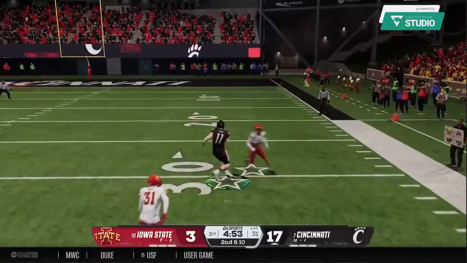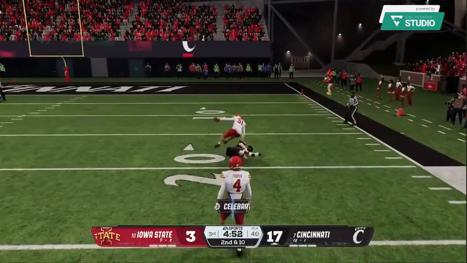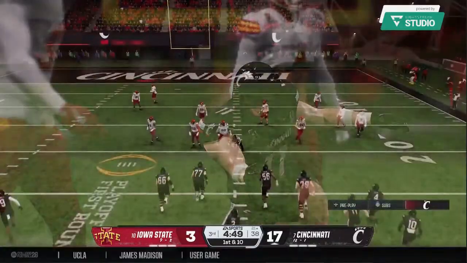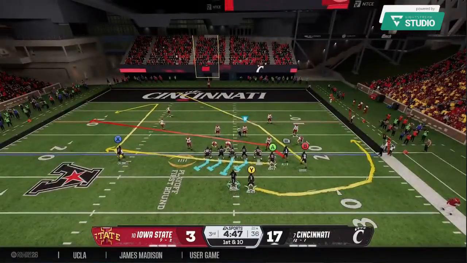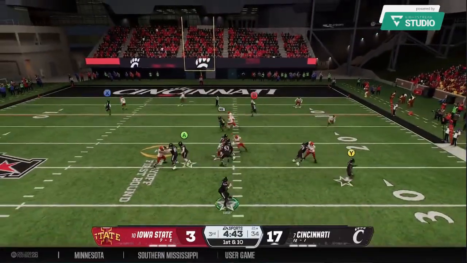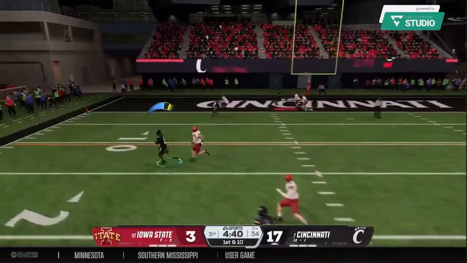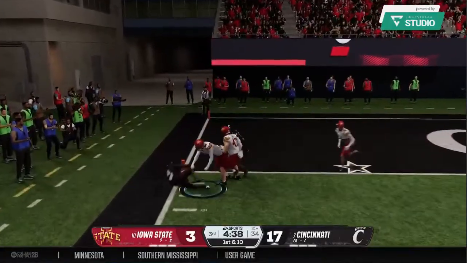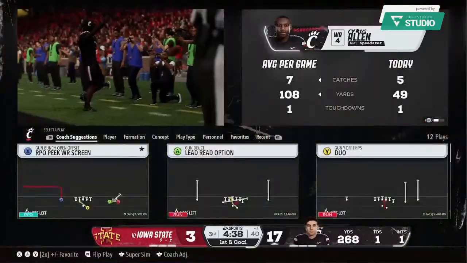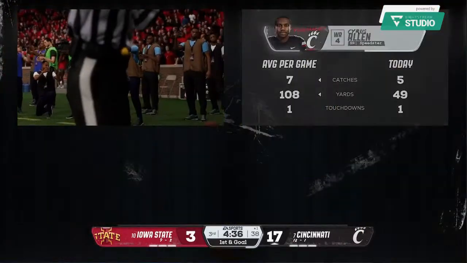Short throw complete to the tight end. Tackle made after a big gain. Ball moves to the 21. And the Bearcats look to keep this drive moving. On 1st and 10, looking to throw. Looks to the left, pass caught. They bring him down short of the end zone, but this will set up a 1st and goal.